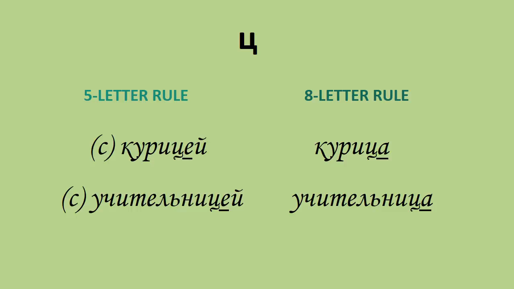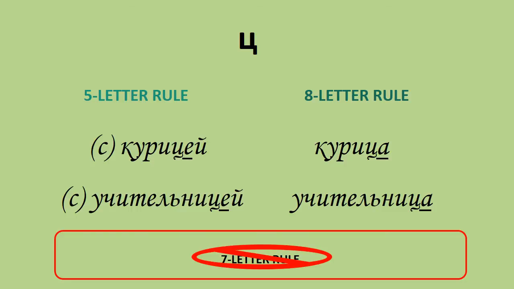Finally, for Ц, nouns whose stems end in it are affected by the 8-letter rule in the nominative case, such as курица and учительница, and by the 5-letter rule in the instrumental case, с курицей, с учительницей. Do not forget that the 7-letter rule doesn't apply here, so the nominative plural forms will be курицы and учительницы.